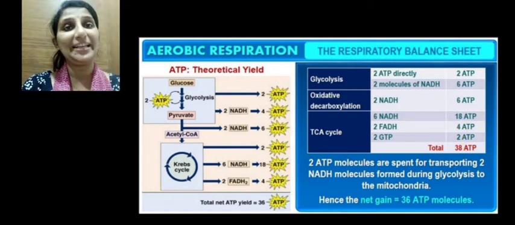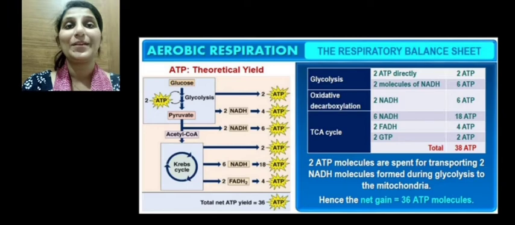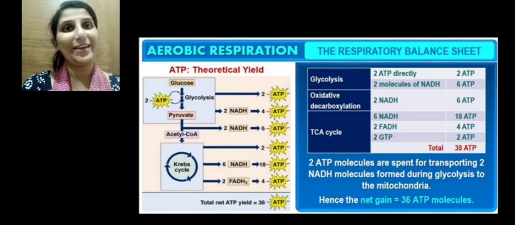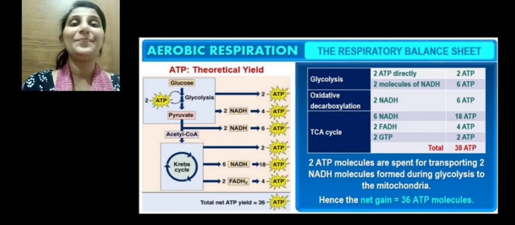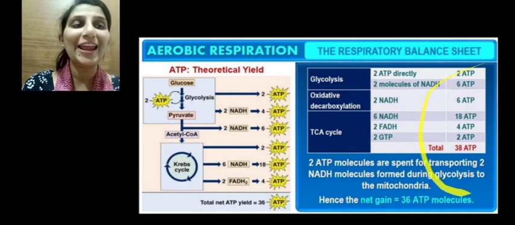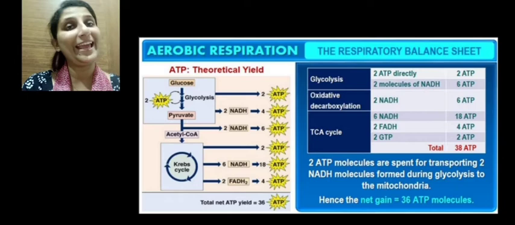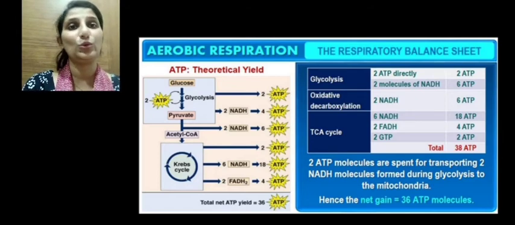And 2 GTP are produced by substrate level phosphorylation of succinyl coenzyme A to succinic acid. These 2 GTP are produced because 2 pyruvic acid are entering. So we get 2 GTP, and directly the 2 GTP are converted to 2 ATP. So the total gain of ATP is 38 ATP. So 38 ATP is yielded at the end of the complete oxidation of glucose to carbon dioxide and water.